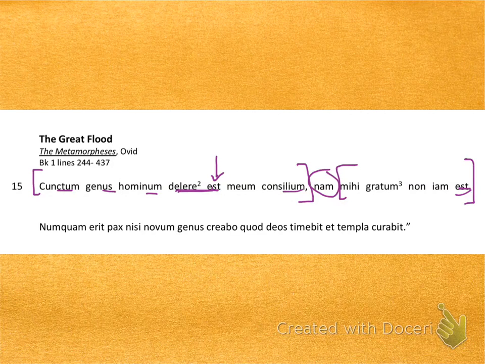If you look at the vocabulary list, and we've seen this word several times now, genus, generis, is a third declension neuter noun, which means that this form can be a subject or a direct object.